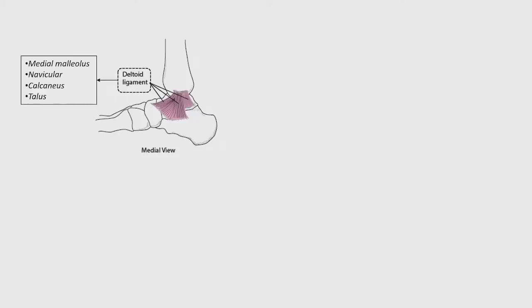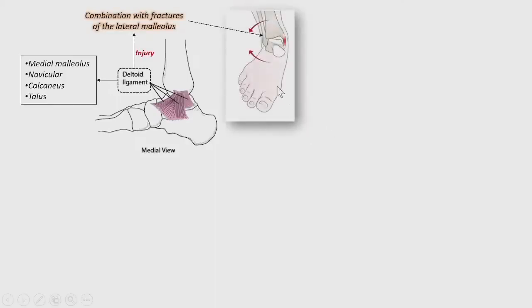With the fracture of the lateral malleolus, obviously the range of motion of the foot will be more, and this deltoid ligament can be injured. So it is usually seen in combination with the fracture of the lateral malleolus, as you can see in this picture. That's the deltoid ligament present toward the medial side, and that's where this eversion injury is occurring. And if the ligament gets ruptured, that is usually associated with the fracture of this lateral malleolus.